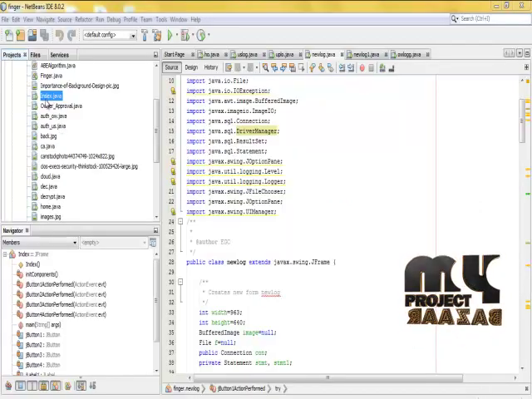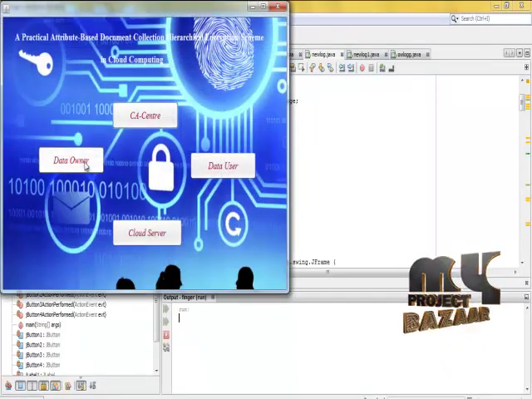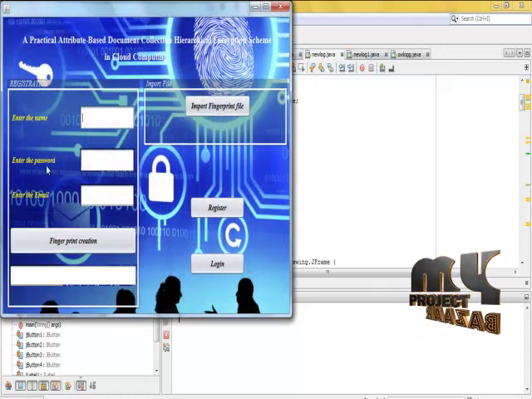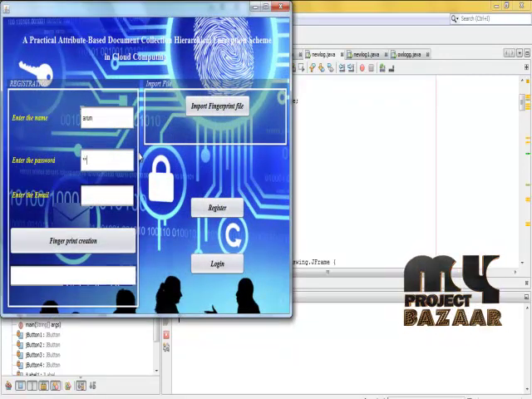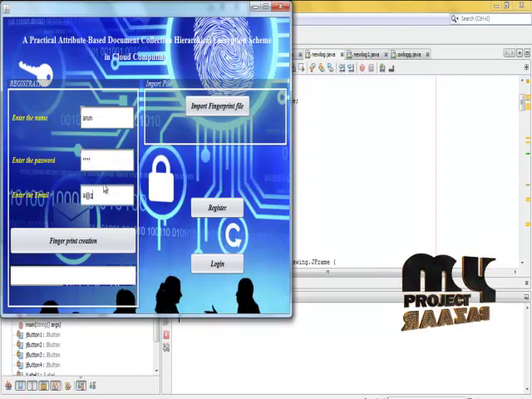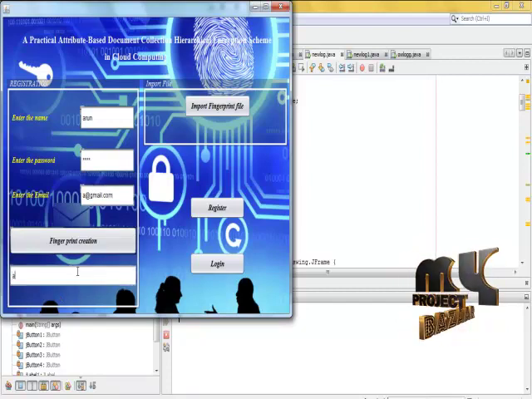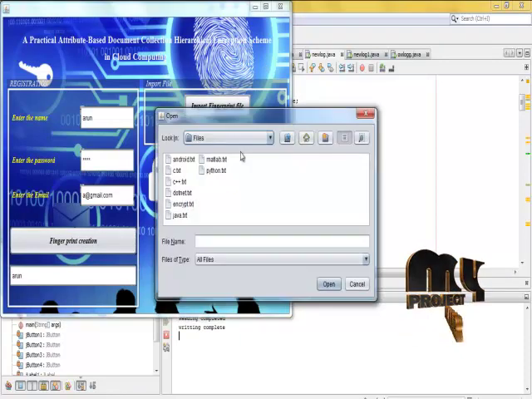Next we discuss the running process. First of all, the index phase runs. First click the data owner process, and next click the new login process. Create the fingerprint and import the fingerprint option.